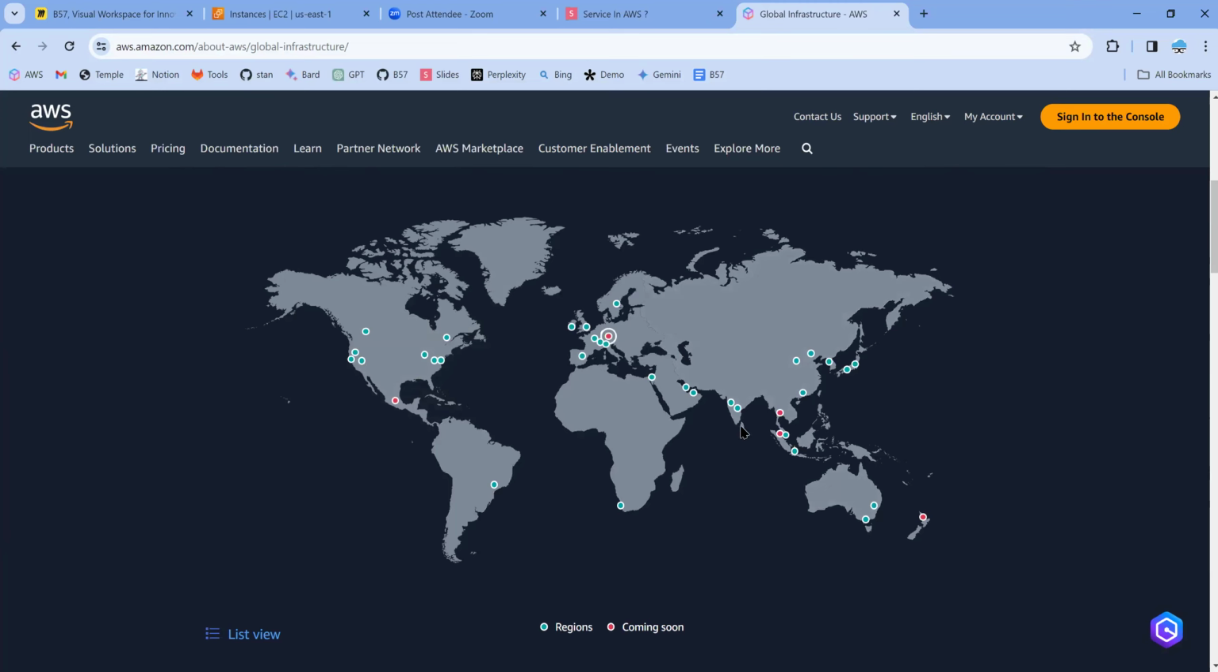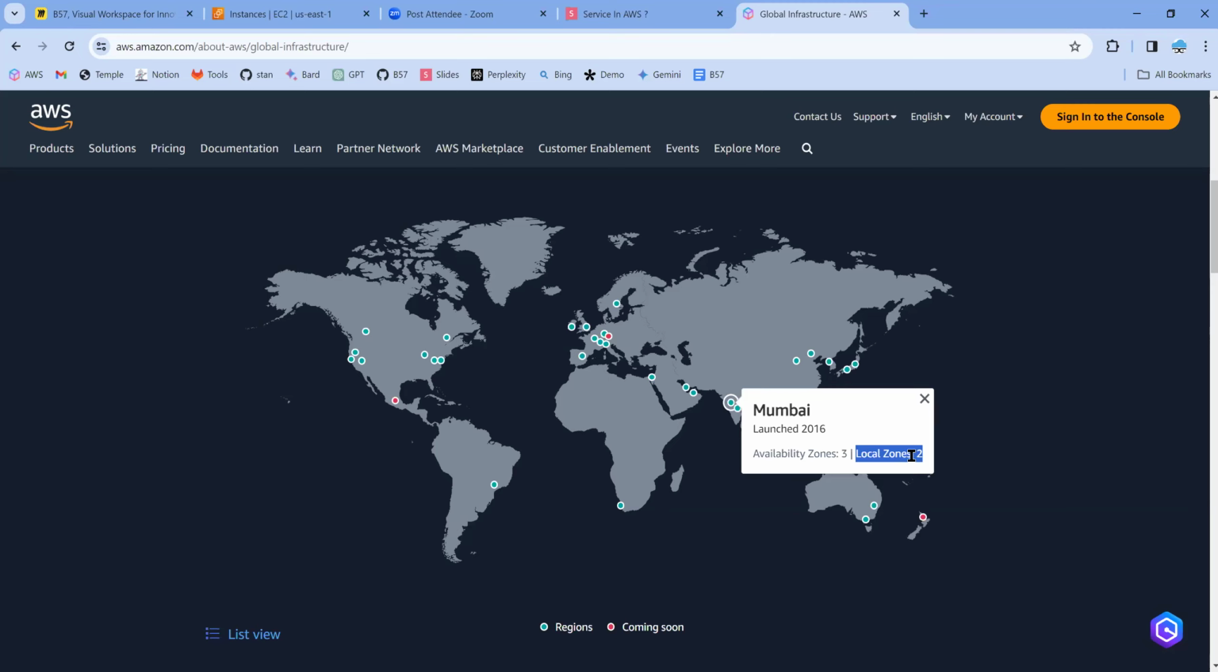In India, Amazon is operating in Hyderabad. You would have seen these zones. What is this zone? Let's talk about it. And you can also see another place called Mumbai region, which was launched in 2016. It has 3 availability zones and 2 local zones. This local zones is something which was very recently added.